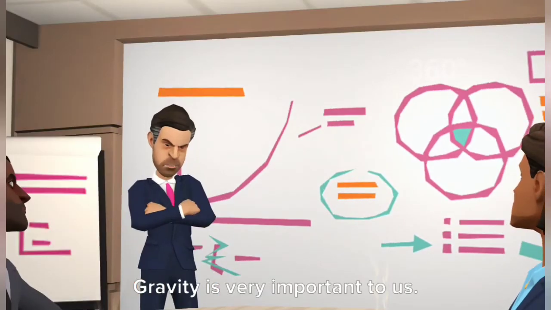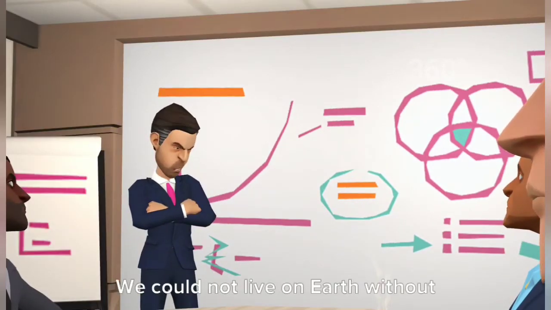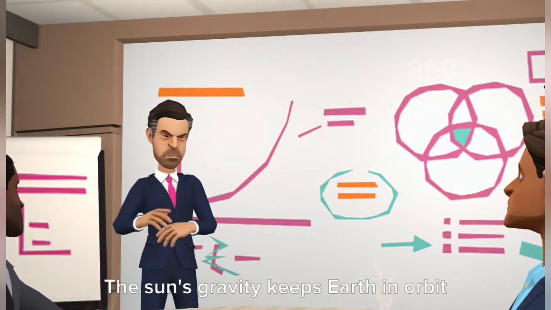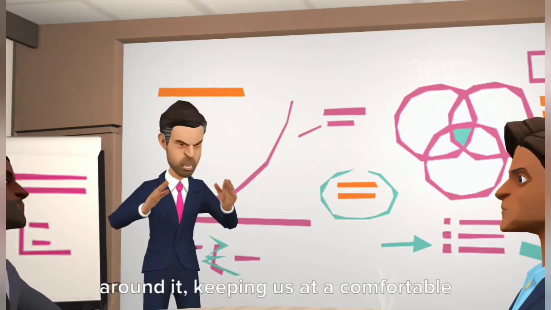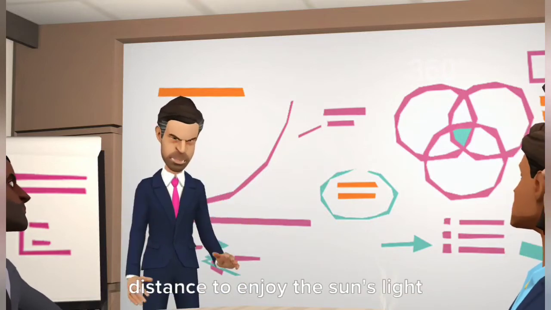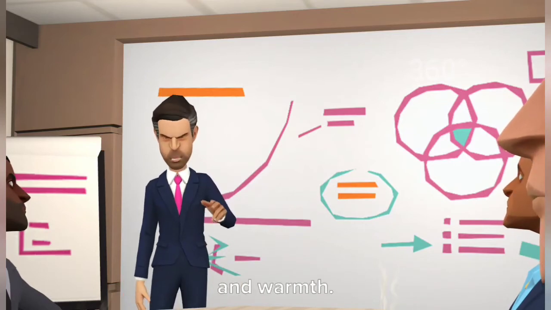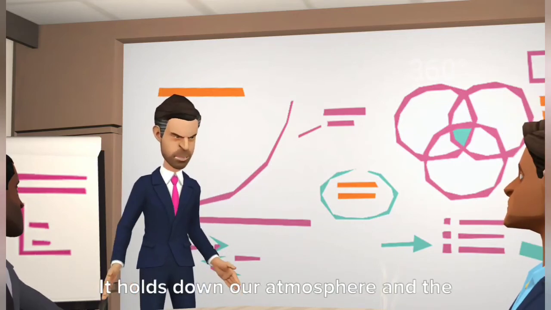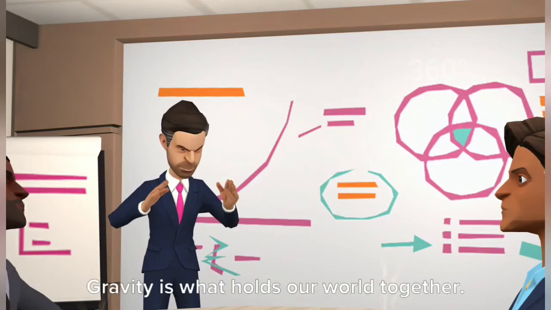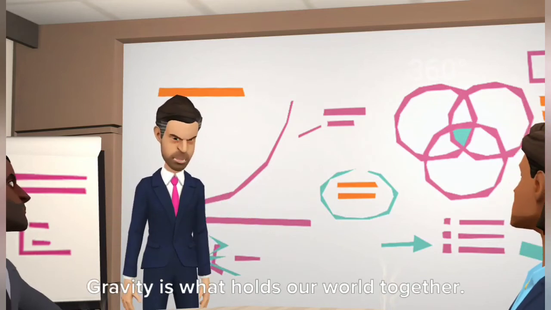Gravity is very important to us. We could not live on Earth without it. The Sun's gravity keeps Earth in orbit around it, keeping us at a comfortable distance to enjoy the Sun's light and warmth. It holds down our atmosphere and the air we need to breathe. Gravity is what holds our world together.